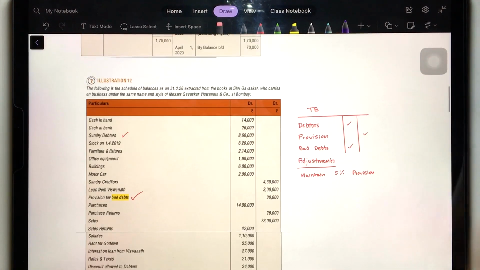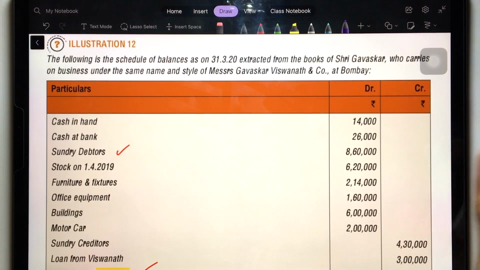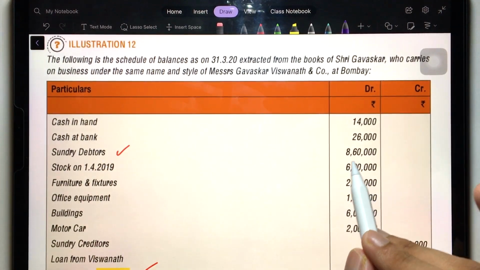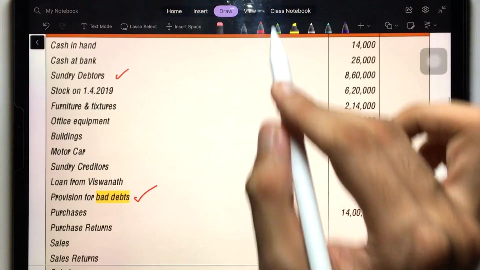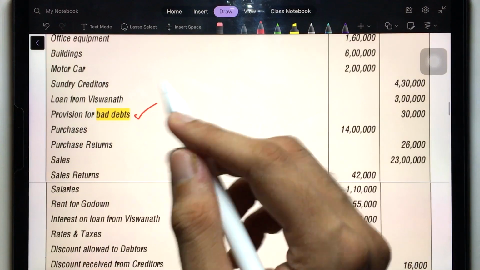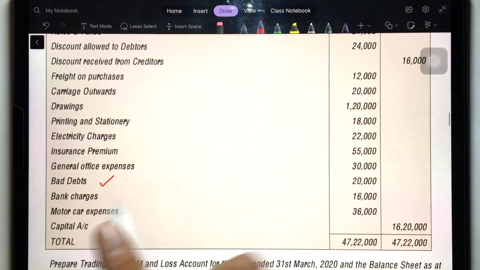Now let's move on to illustration 12. Now see, here we have this illustration 12. We'll just discuss the relevant part. Okay, so see, here we have been given the trial balance. The debtors are there, how much? 8,60,000. And then provision for bad debts are there, how much? 30,000. Okay, provision for bad debt, doubtful debts, it's the same thing. Okay, PDD, right?